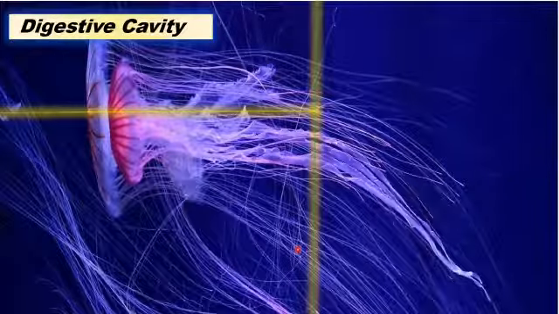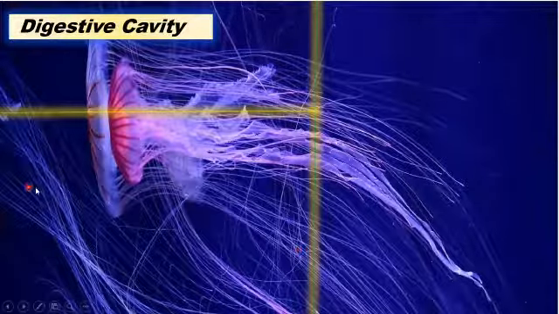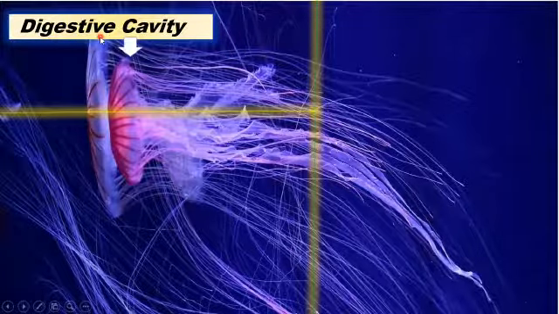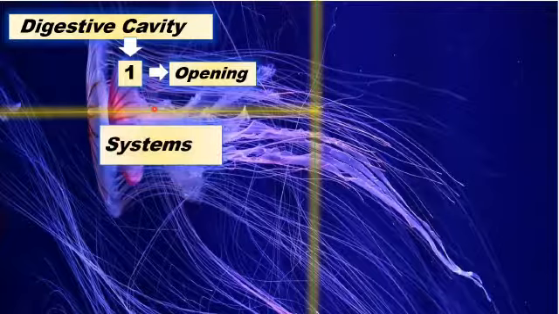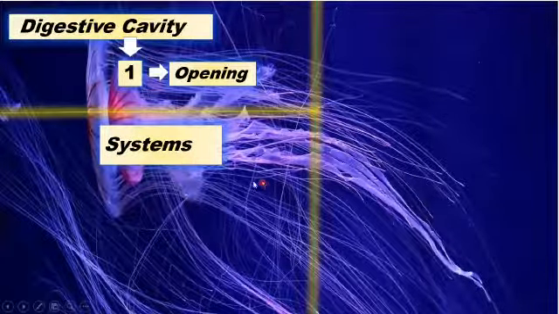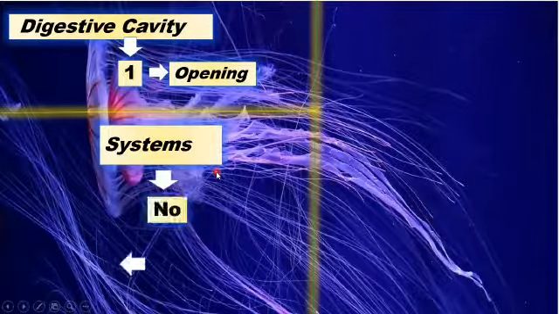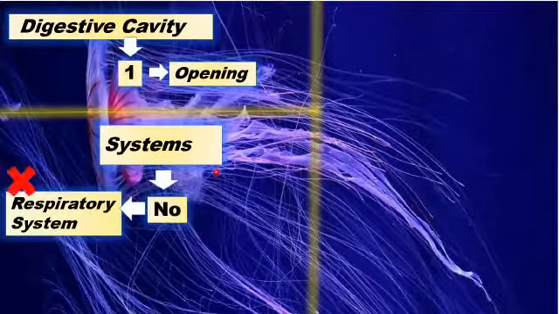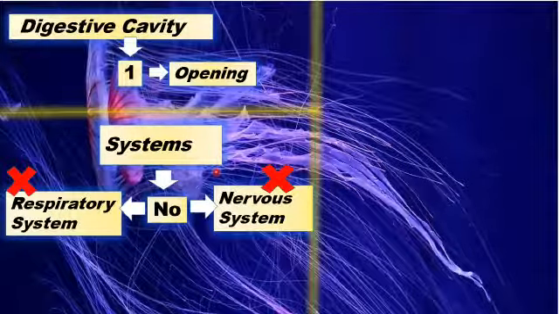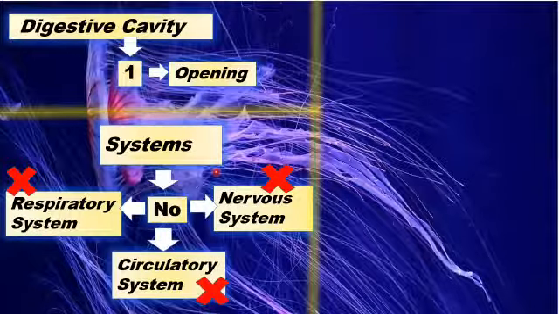And now we'll talk about its digestive cavity, that is, how many openings the digestive cavity has. So its digestive cavity has only one opening, meaning that only the mouth is present. And if you talk about its systems, as they have a simple body plan, they do not have the respiratory system, they do not contain the nervous system, and they also do not have the circulatory system.